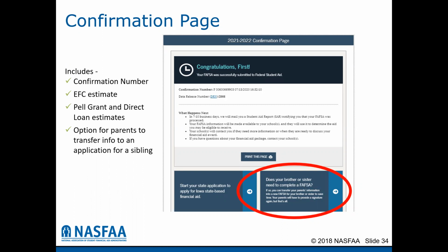If you ever have two students in college at the same time, do the FAFSA for the student that is already on file first, because you'll be doing a renewal application for them and there's a little less data entry there. Then click this link and it would open up the FAFSA for the next student. But once you close the confirmation page, you now need to just start a new FAFSA and you'll have to enter all of the information in.